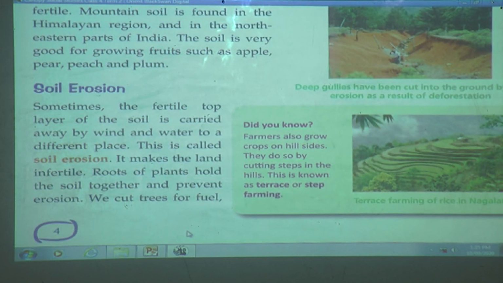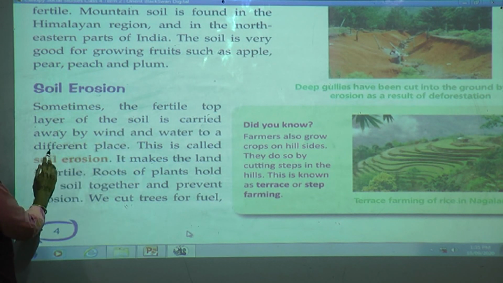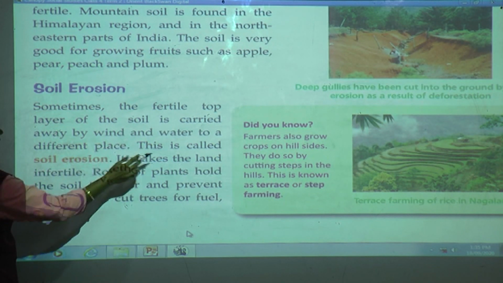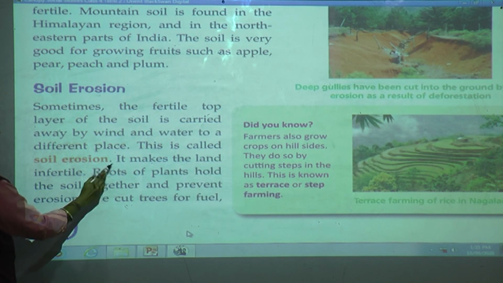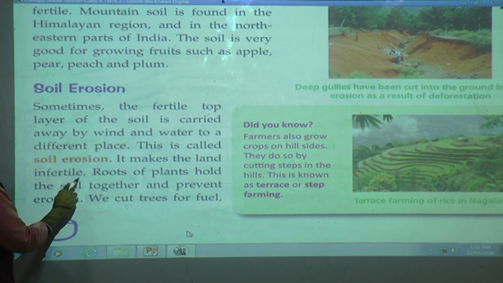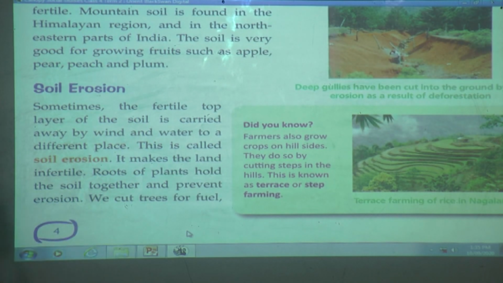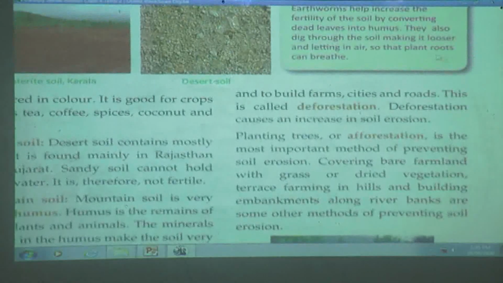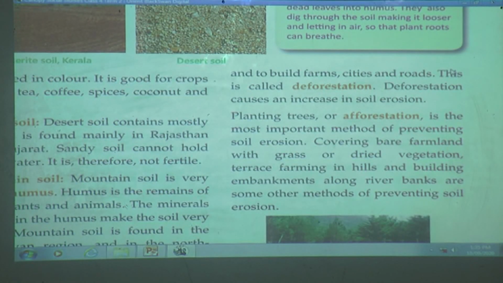Soil erosion. Sometimes the fertile top layer of the soil is carried away by wind and water to a different place. This is called soil erosion. It makes the land infertile. Roots of plants hold the soil together and prevent erosion. We cut trees for fuel and to build farms, cities and roads. This is called deforestation. Deforestation causes an increase in soil erosion.